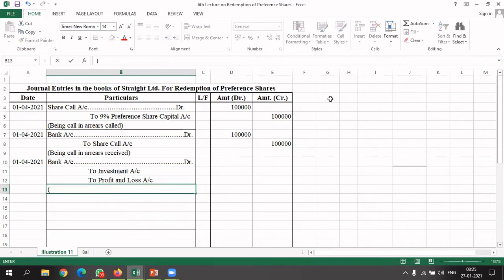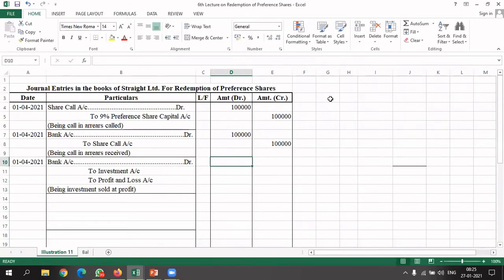Okay. Here we will write being investment sold at profit. Okay. So here we got 10 lakh 1,000, 10 lakh, and here we have 1,000.